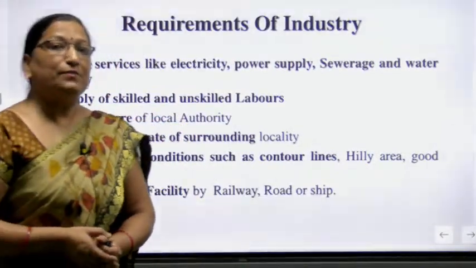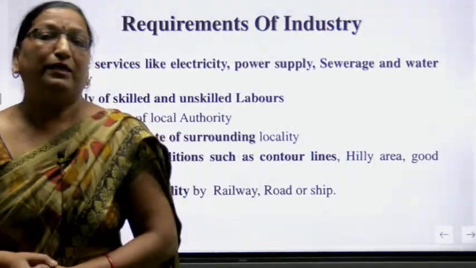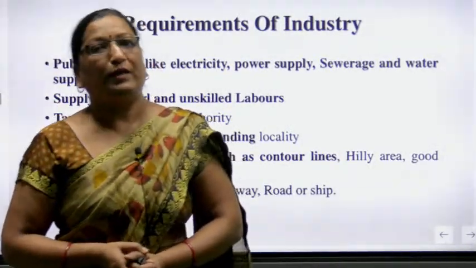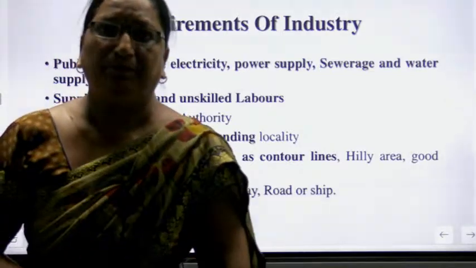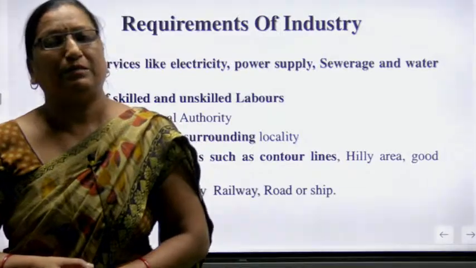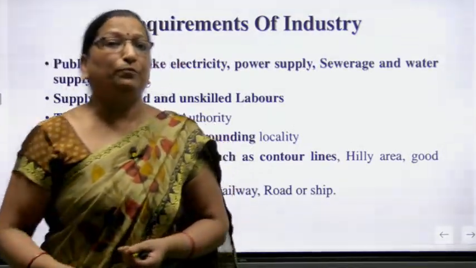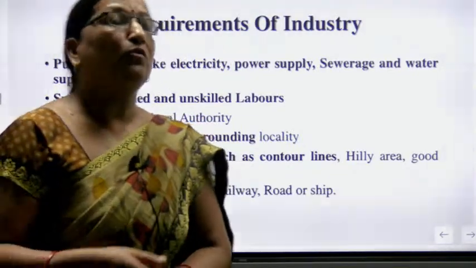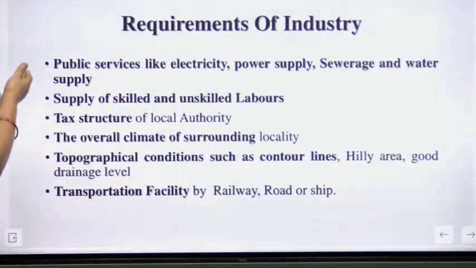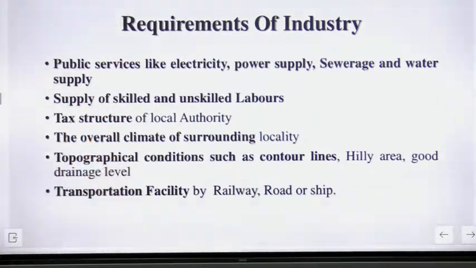If water supply is not there, it is not beneficial to establish an industry there. If you don't get water facilities, you can't establish your industry, because so many workers work in your industry. If a water problem is there, how can you manage it? So it is very compulsory. You have to check the requirements when you establish your industries.